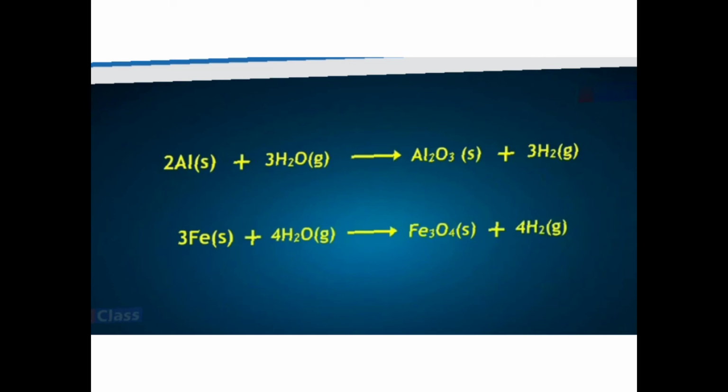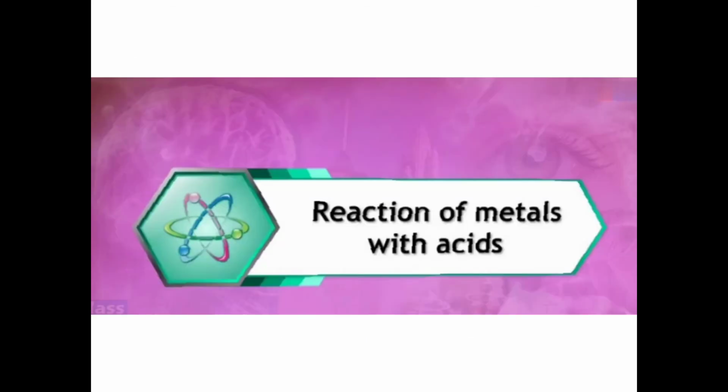So we have three categories: some readily reacting with water, some reacting with water in the gaseous state, and a third that doesn't react at all. So I'm giving a hint: I'm dividing the metals into three parts: highly reactive, moderately reactive, and low reactive. We can say that way.